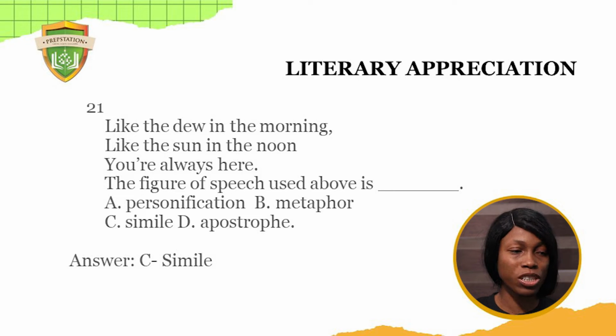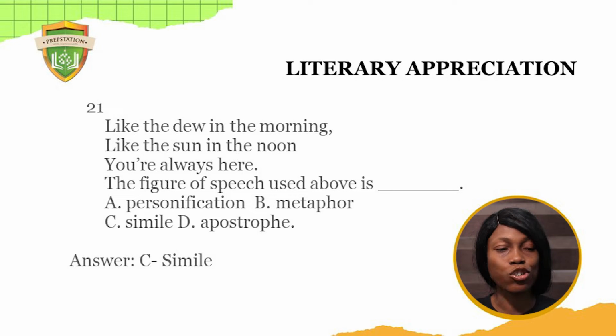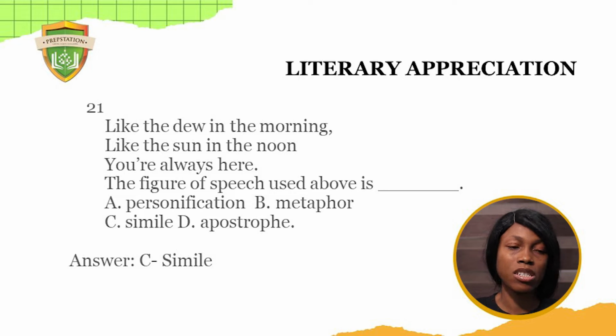Like the dew in the morning, like the sun in the noon, you're always here. The figure of speech used above is dash. A, personification. B, metaphor. C, simile. D, apostrophe. If you look at it carefully, it's not a personification because no non-living thing was given a human attribute. And it's not a metaphor because the writer has made use of like, and it shows that there's a bit of comparison here. Then it's not an apostrophe, okay? In this case, it's a simile.